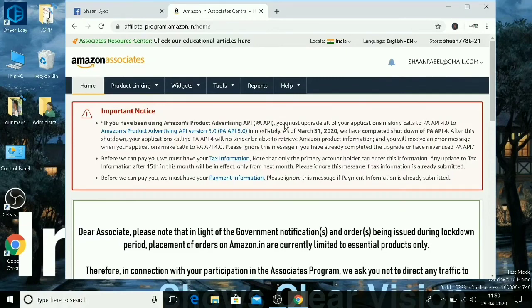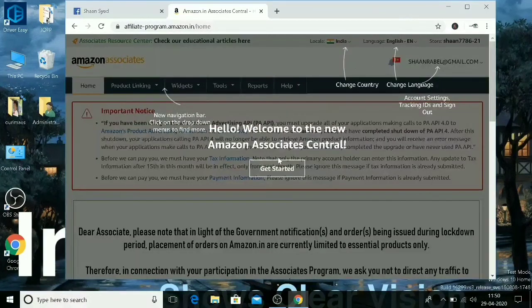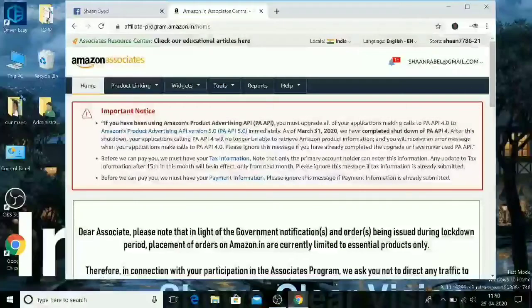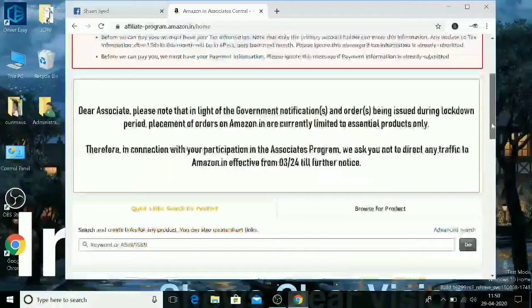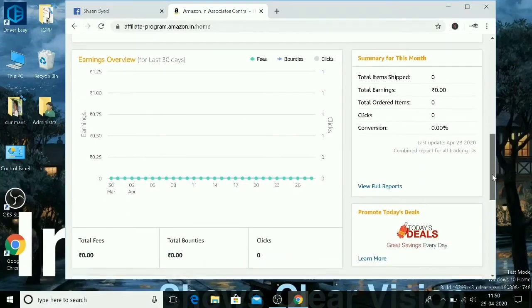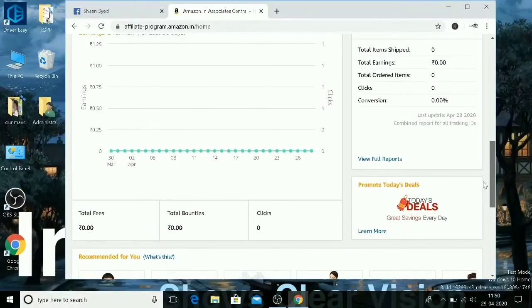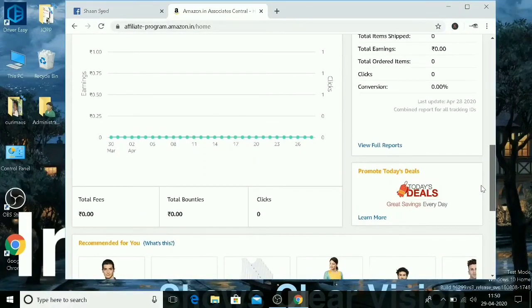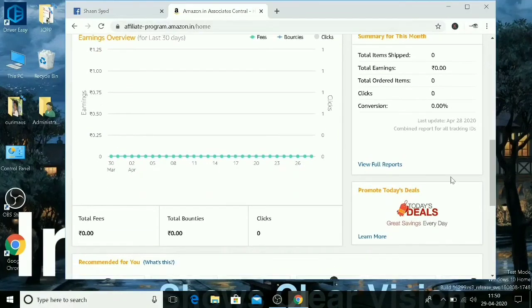See, right now we are on the official page of Amazon Associates. Here you can see this is the dashboard. We have not started anything yet, so total fees, total bounties, clicks, total earnings and ordered items are all 0.